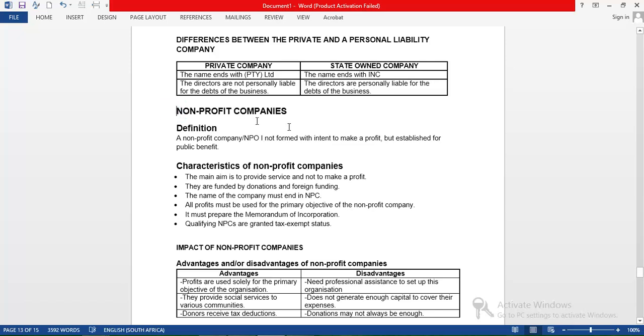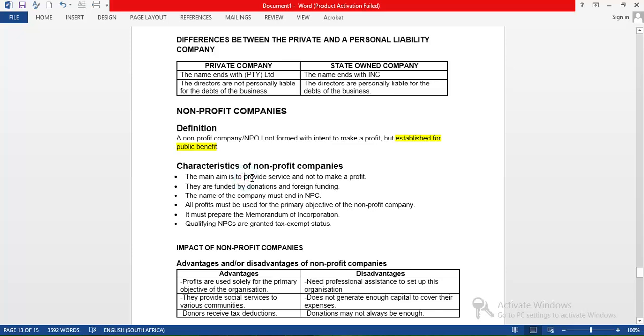So here, non-profit companies, we are saying it's a company that is formed with an intention not to make profit. Its intention is for the public benefit. The main reason why we have non-profit companies is to benefit the public. Most non-profit companies provide public goods and services so that they can benefit the community, the society, or the country at large without making a profit. That's our non-profit companies. Right, what are the characteristics?